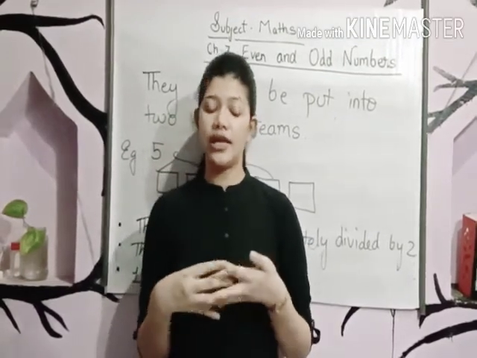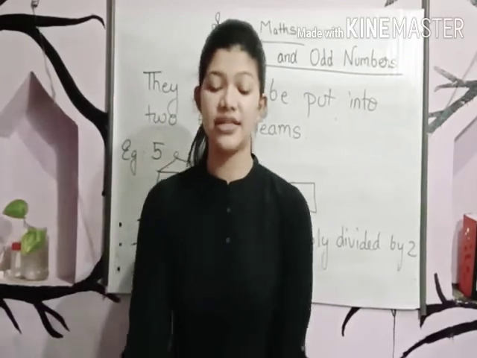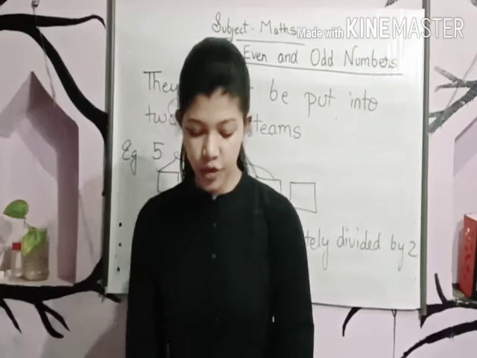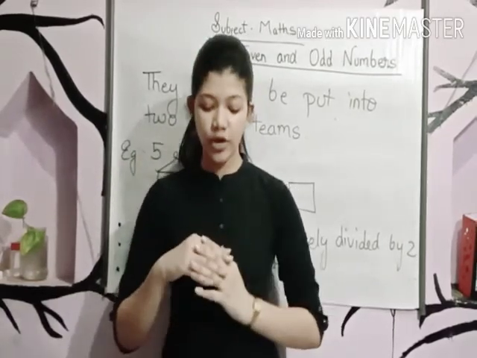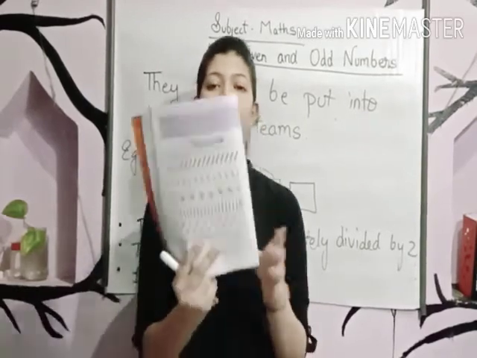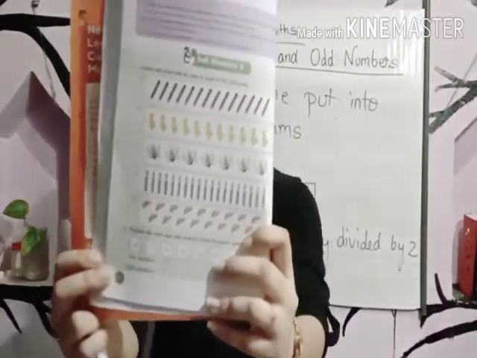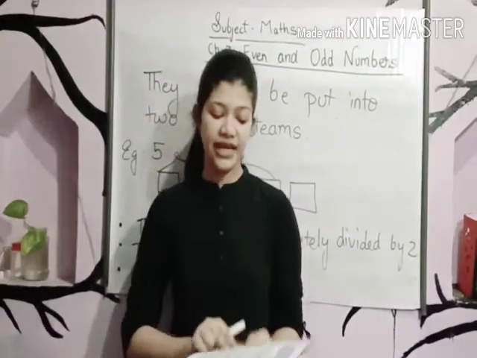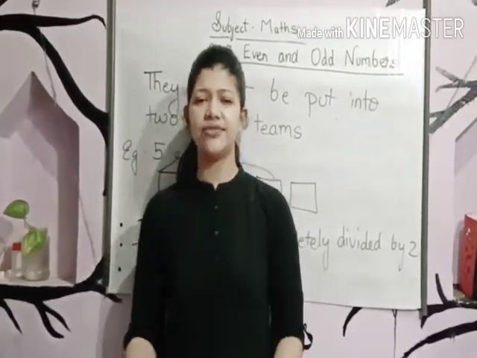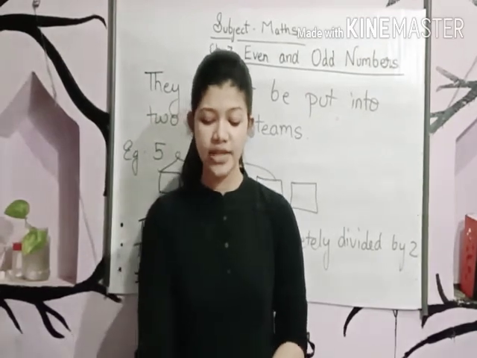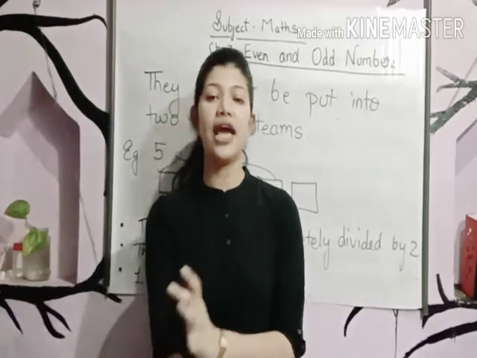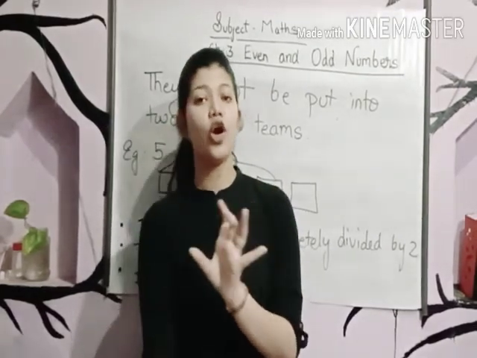Now let's come to the exercise that is given in your book. Open page number 44. Exercise, Self Practice 3. Now students, this exercise is very easy. What you have to do is count the given objects and then tell whether the number is even or odd.